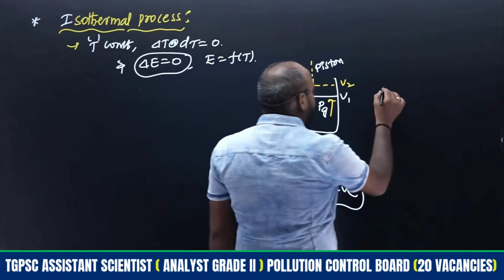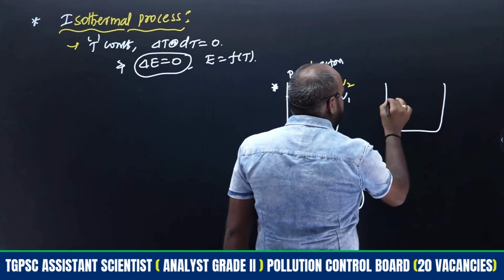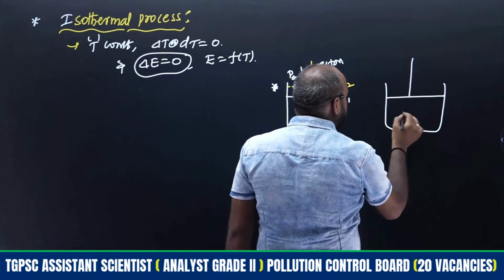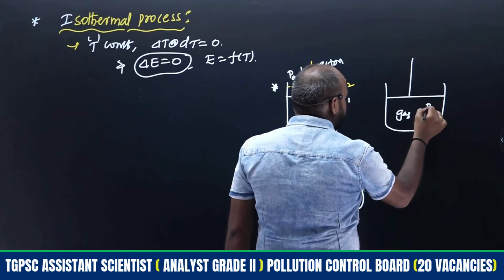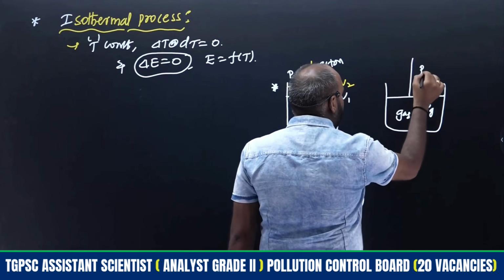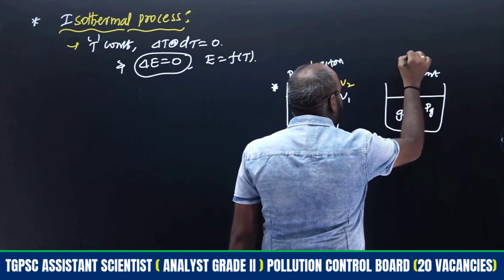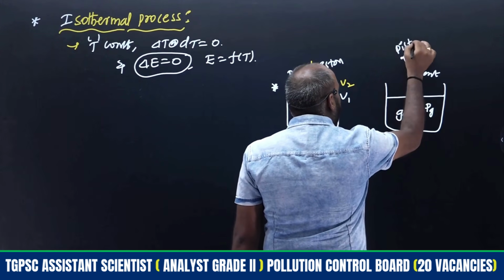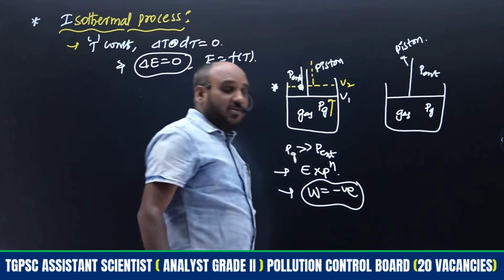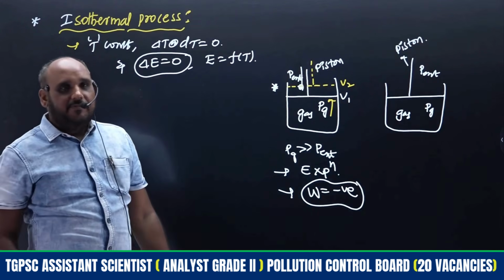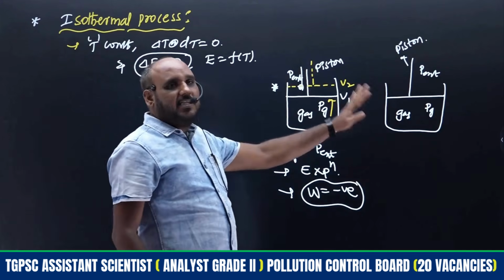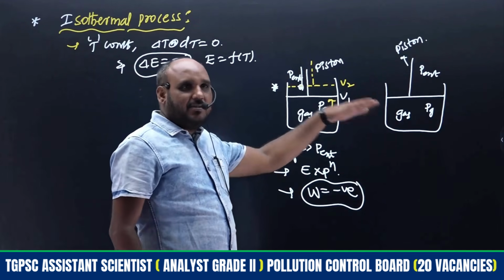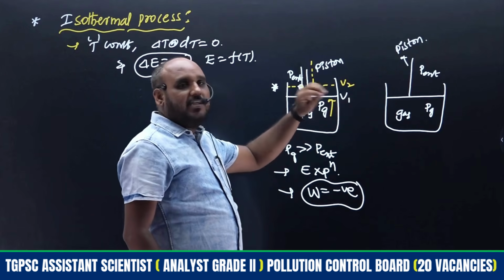Next is the compression process. The same cylinder contains gas, with the pressure of the gas P of G and external pressure P external, and this is the weightless frictionless piston. The boundary surface may be imaginary here. We have to imagine a weightless frictionless piston.